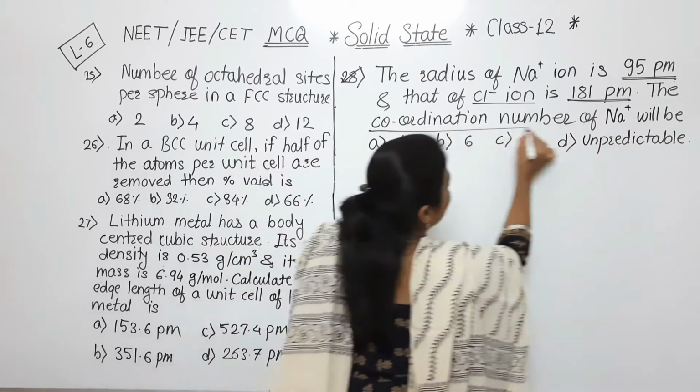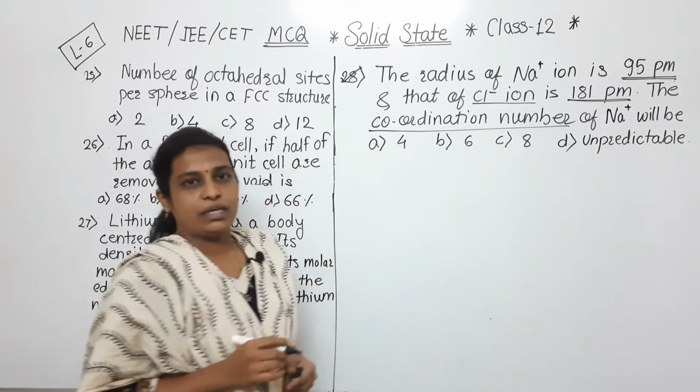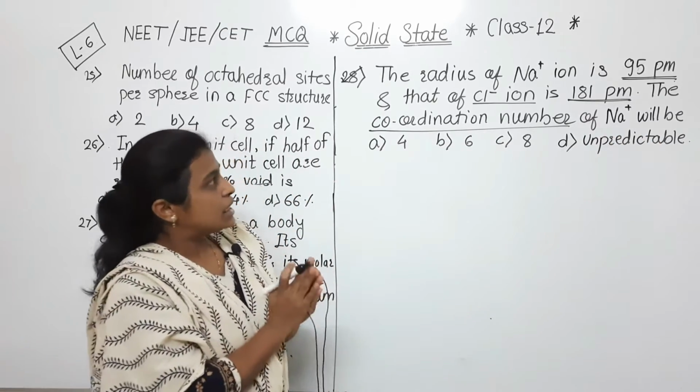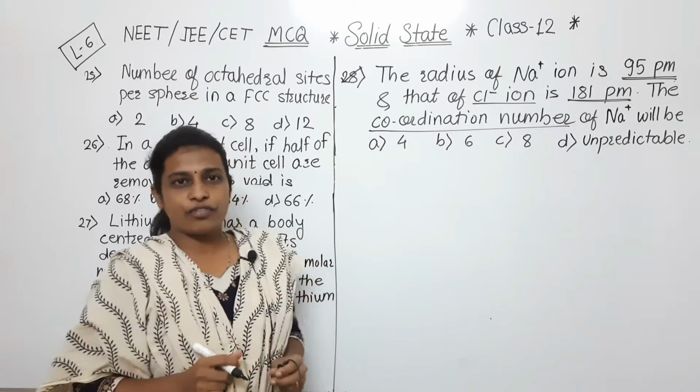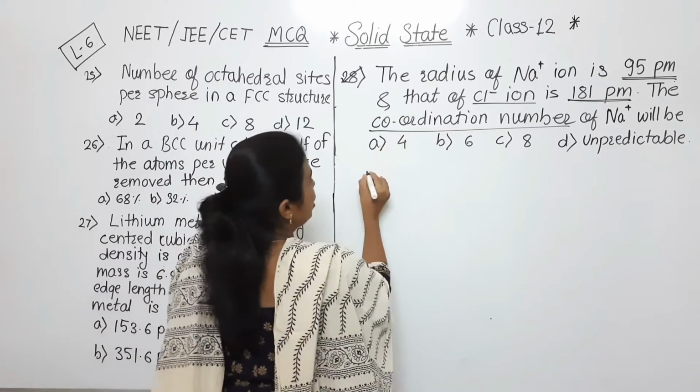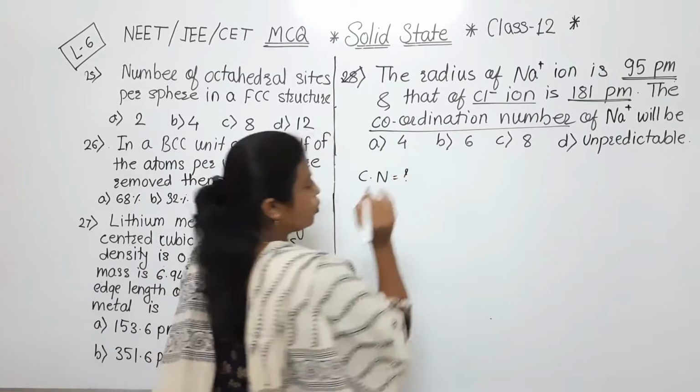The coordination number of Na+ will be, means here they have given the radius of cation and radius of anion, and we just have to find out the coordination number. Now how to find out?